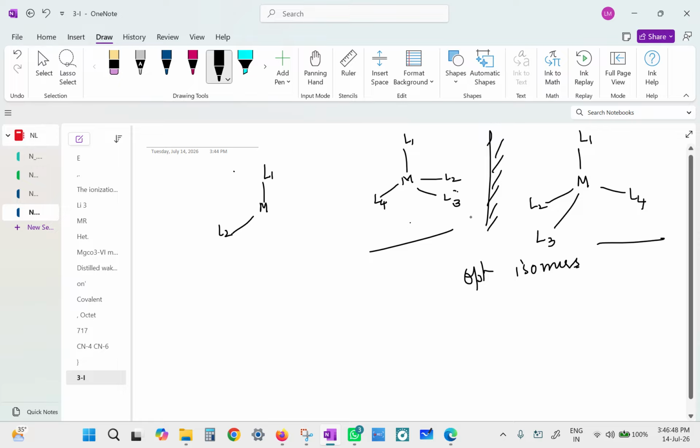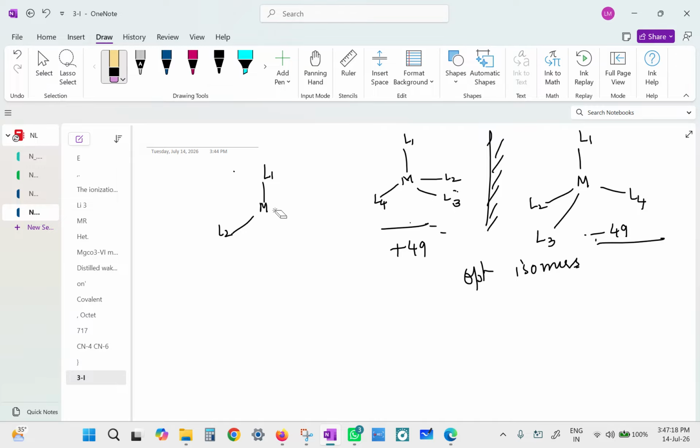What is that? They both have the same chemical composition, but they have different spatial arrangement of groups. And they look like mirror image forms of one another. If this person stands in front of the mirror, there will be left-right inversion. That is why this is optical isomer. If this rotates by plus 49, then this has to rotate by minus 49, provided the composition is the same.